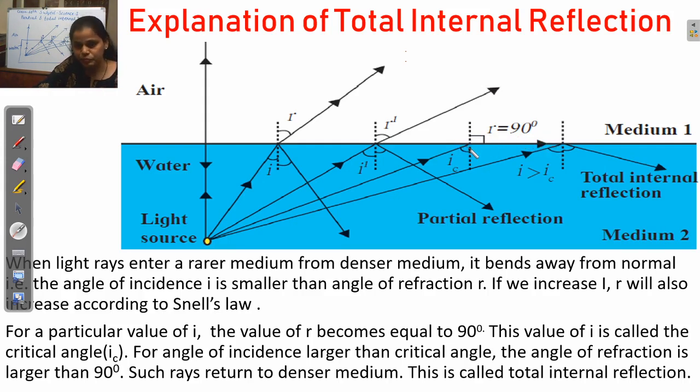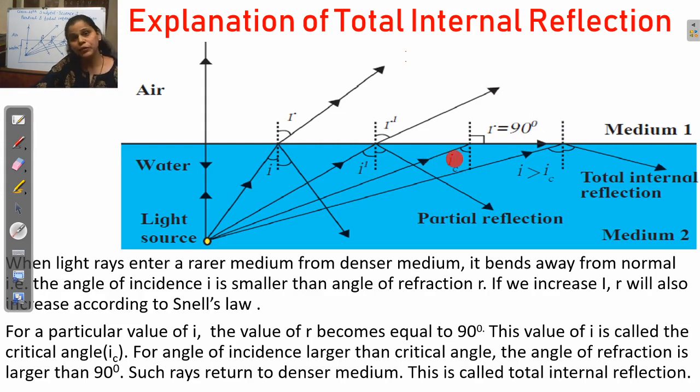At that point the value of the incidence angle, that is IC, is called the critical angle. That means the critical angle, denoted by IC, is the angle of incidence when the angle of refraction is 90 degrees.